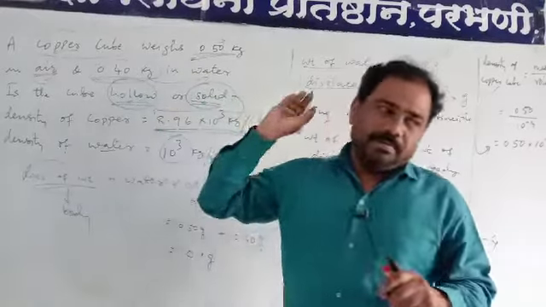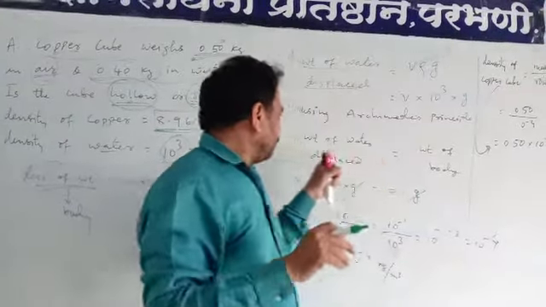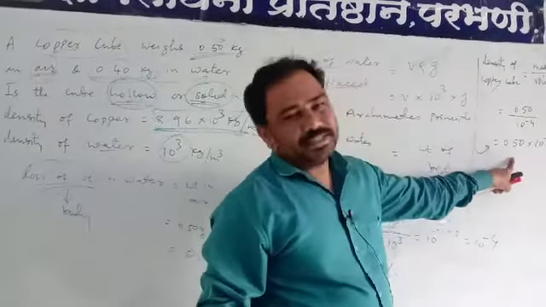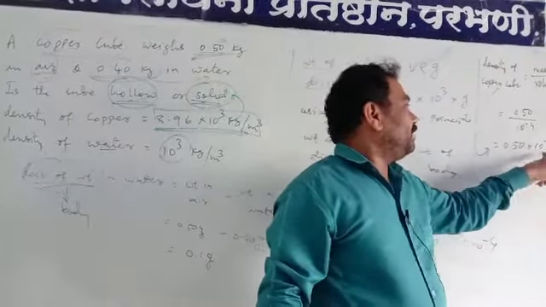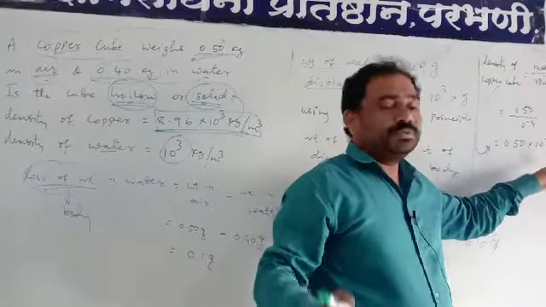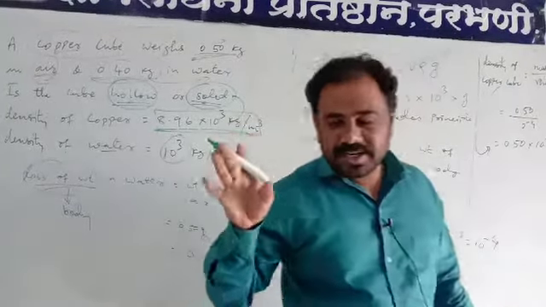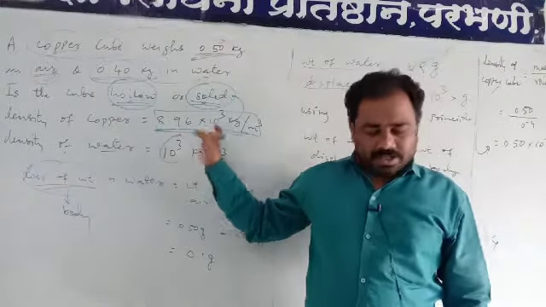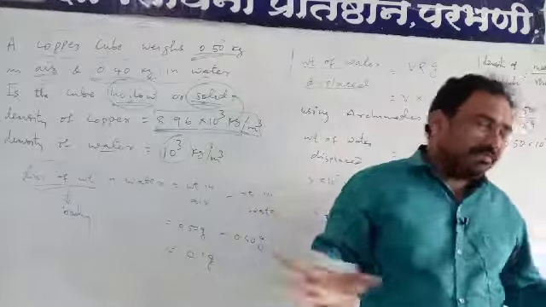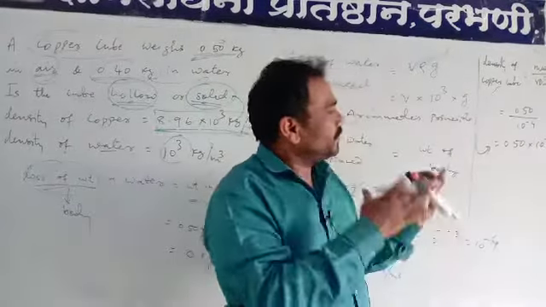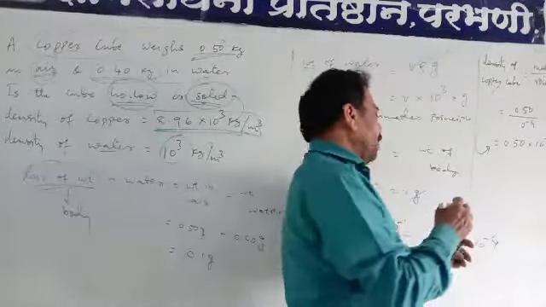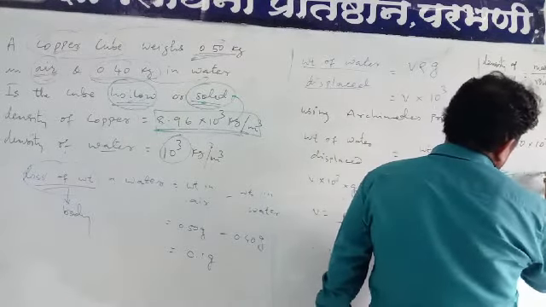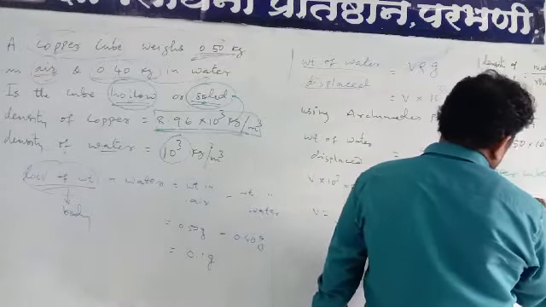Why hollow? Because the density of the given copper cube which we calculated here, 0.5 × 10^-4, is very much less than the density of copper, which is given to us. So according to these calculations, we can conclude that the copper cube is hollow.